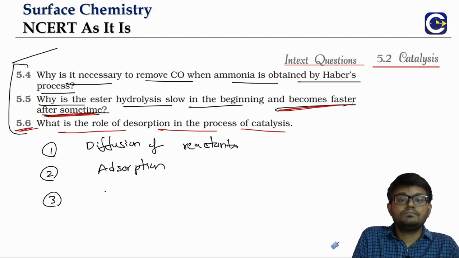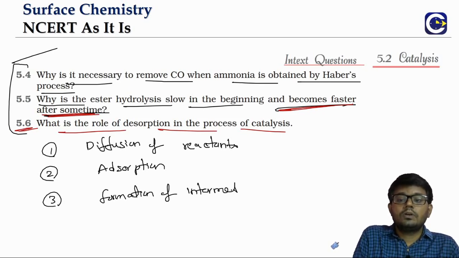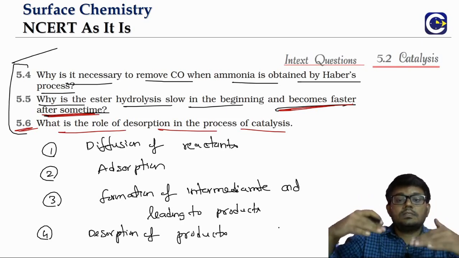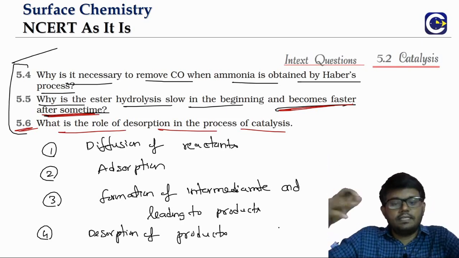Third step is formation of intermediate, leading to products formation. Fourth step is desorption of products. Fifth step is, once they are removed from the surface, they will diffuse away.